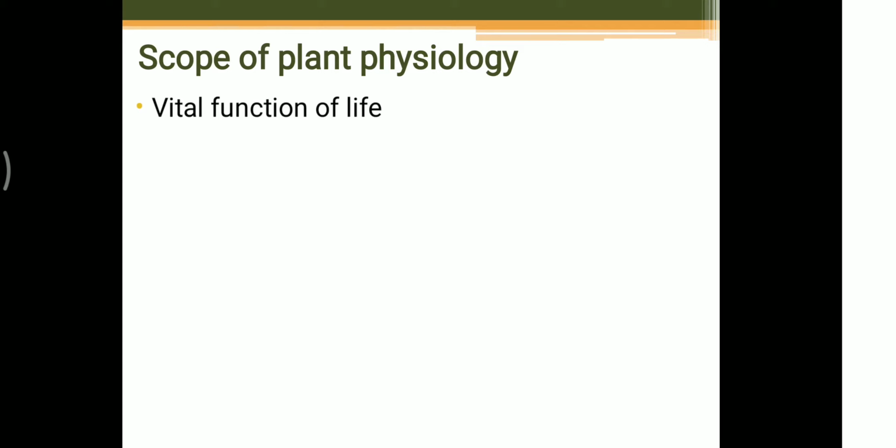What I say is, the base of all these sciences is nothing but plant physiology. For tissue culture technology and biotechnology, we must first know about plant physiology. Then only can we study biotechnology, plant chemistry, or tissue culture. So they are interrelated with each other, but the base is only plant physiology.